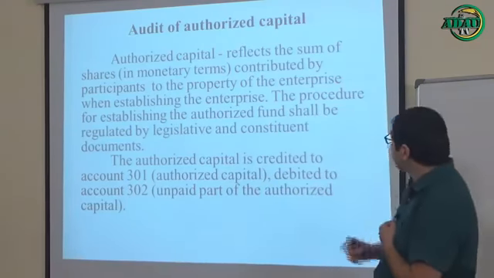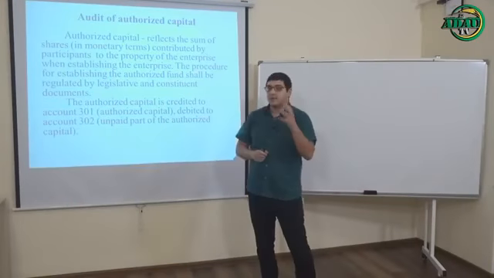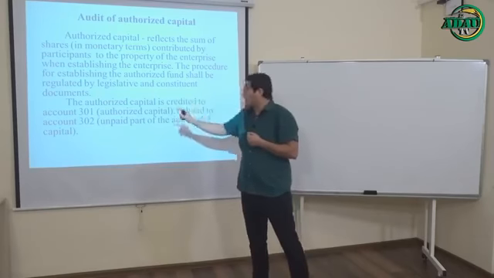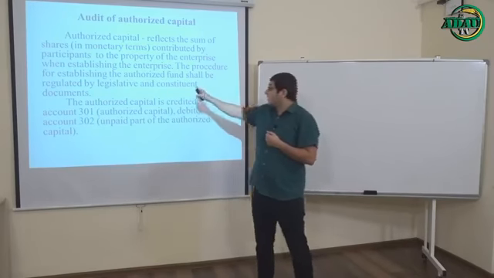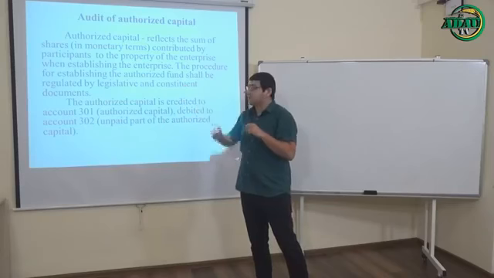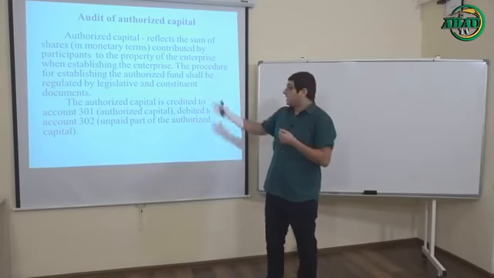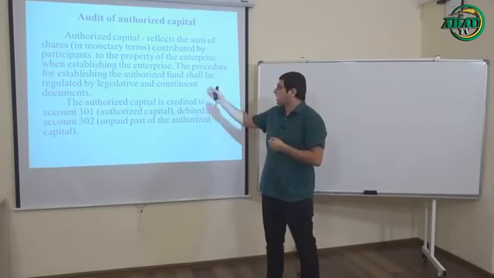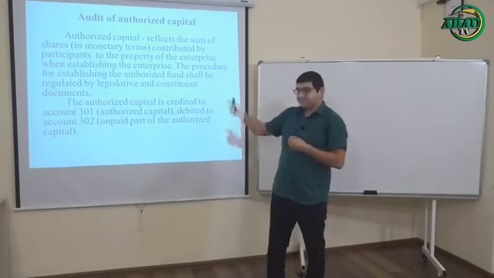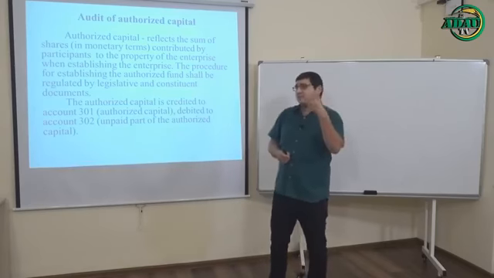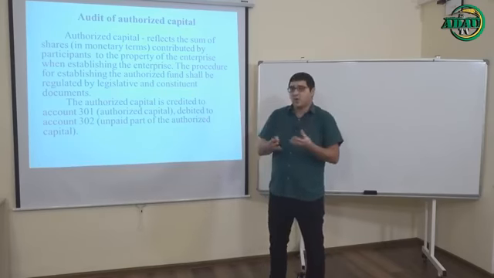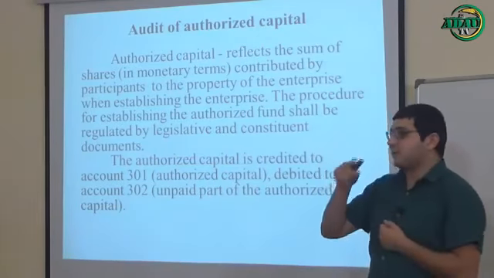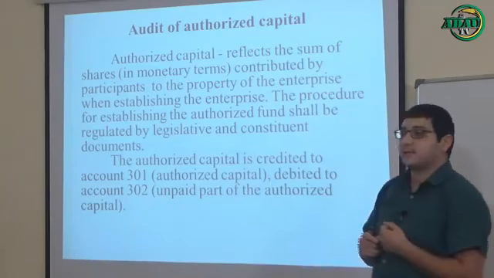Okay, let's continue. The process for establishing the authorized fund must be regulated by legislative, it's so important, and constituent documents. You may also call constituent documents founding documents. These are the first documents of any enterprise, so we call them founding or constituent documents. And what does it mean? For example, if you want to establish any new company, of course you must have constituent or founding documents, and of course there must be written the amount of your authorized capital.